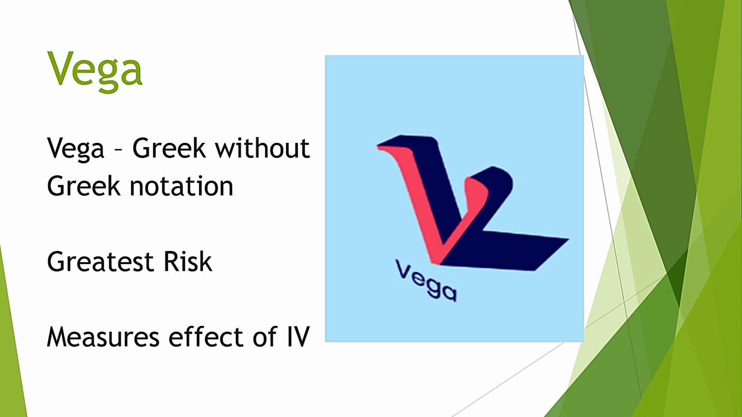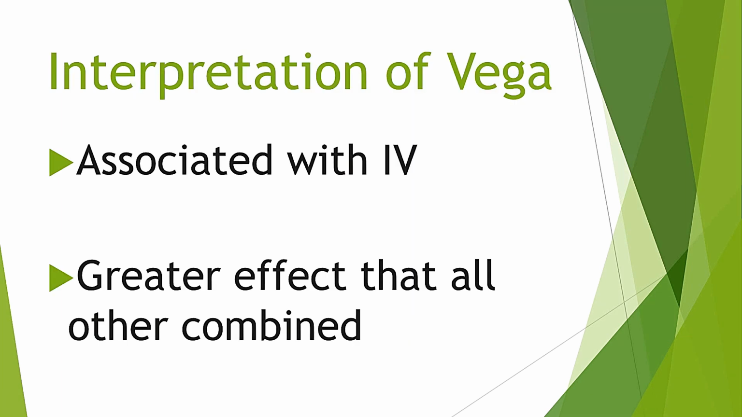So if IV is 15% and suppose Vega is 2, then it means if implied volatility increases by 1%, option premiums will increase by 2 rupees. Now let us see how we can interpret Vega. Vega is associated with implied volatility. V for Vega, V for velocity, V for volatility.